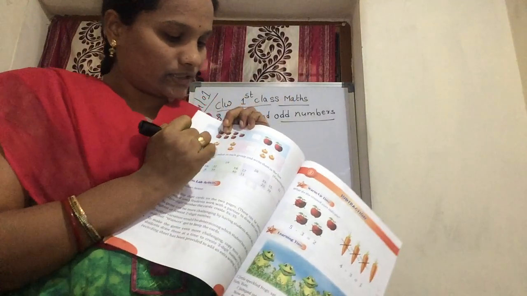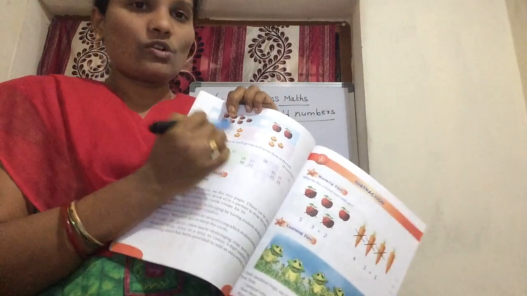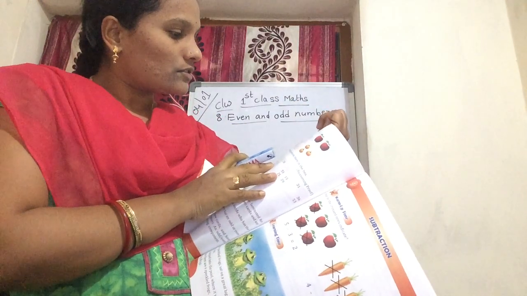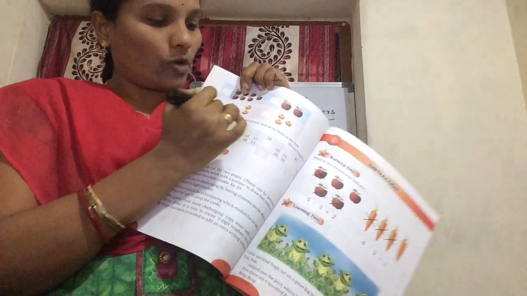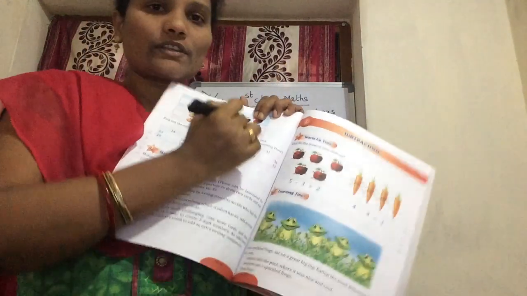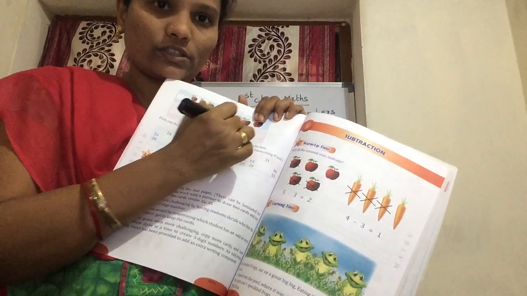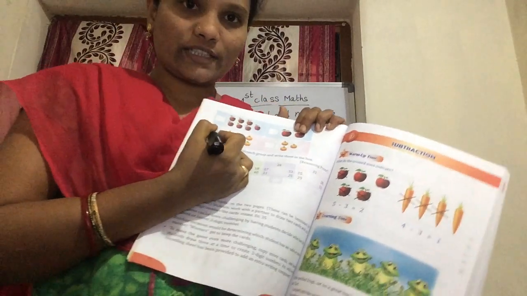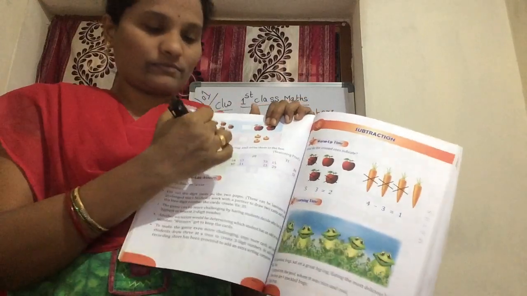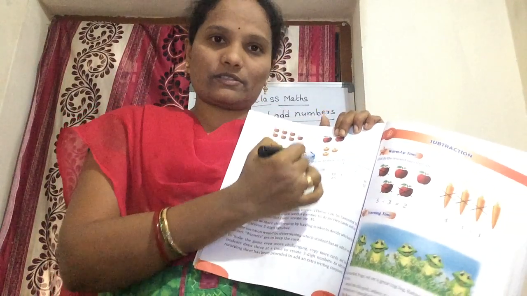Now next, your next one, Amma. Here how many pairs are there? 1, 2, 3, 4. Now next, how many pairs? 2 pairs. Here these are 3. Only 1 pair, 1 is left. So this is the odd number. You cross the second one as wrong, and the first one you tick with the correct mark. Okay, because here 2 pairs are complete, no one is left. Okay Amma, this is an even number, so you tick this and cross the second one.